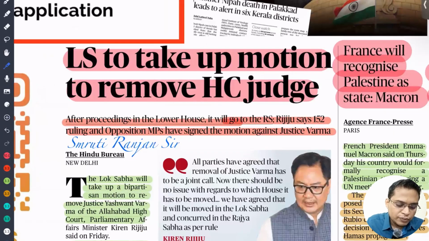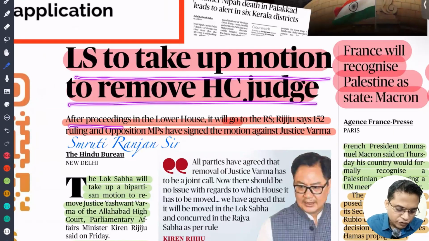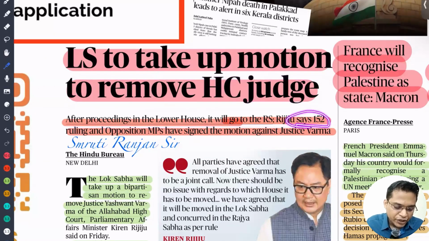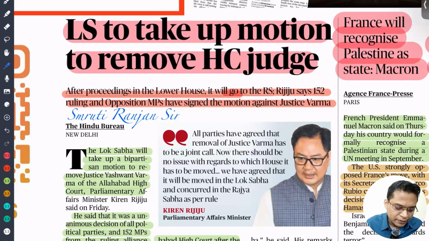So Lok Sabha is to take up the motion to remove the judge, and after proceeding in the lower house, it will go to the Rajya Sabha. 152 ruling and opposition MPs signed the motion against Justice Verma. You know that for introduction of a motion to impeach a judge of a High Court or Supreme Court, we need 100 members' support in the Lok Sabha if the motion is to be admitted, and in the case of Rajya Sabha, we need 50 members' support.